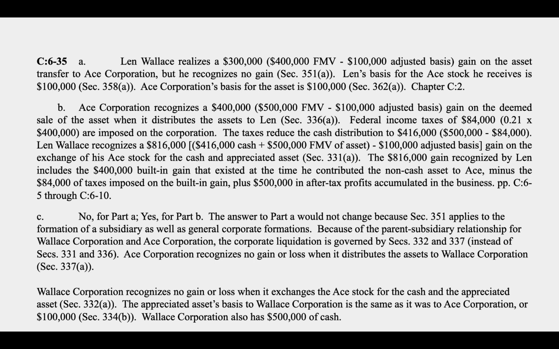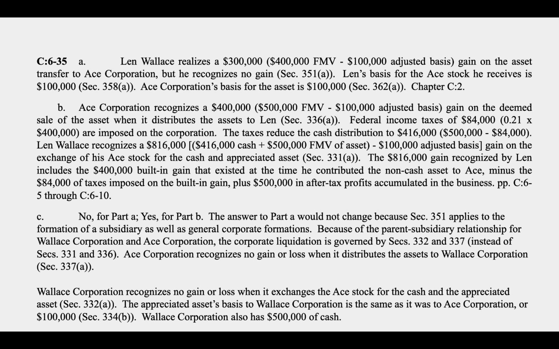Remember, we pretend like we sell the assets for fair market value and distribute them. They are going to pay tax on that gain at 21%, and the taxes would reduce the cash distribution to $416,000 because after you pay the taxes, you have less cash to distribute.